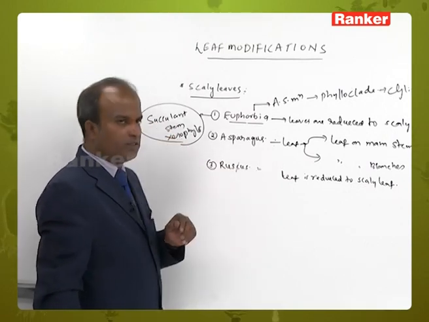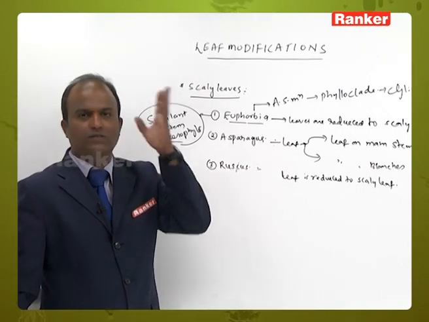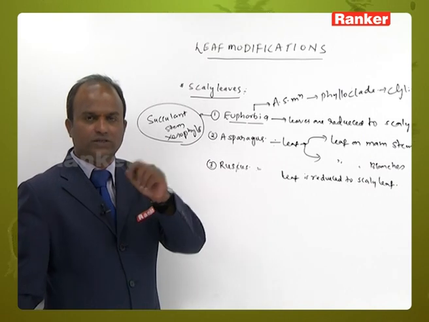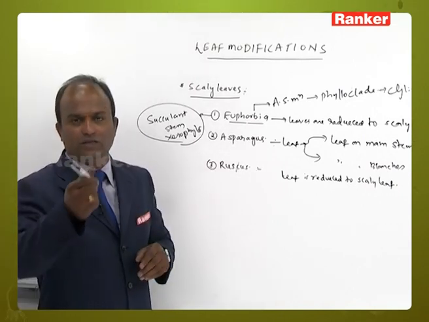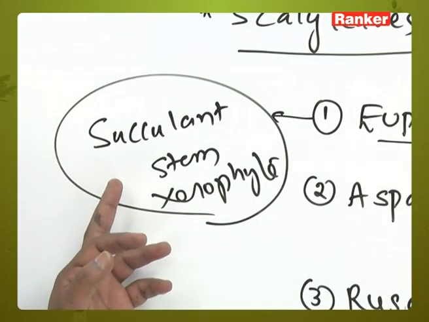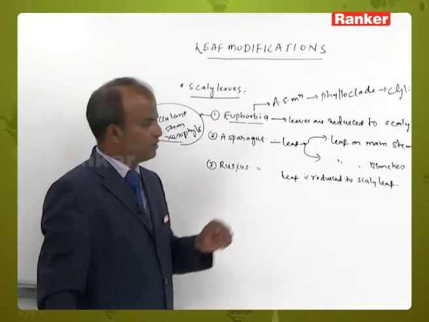Are these succulent xerophytes facing drought conditions externally? Yes, they are facing drought conditions externally. But are they facing drought conditions internally? No. Why? Because they are storing water in the form of mucilage in the stem. And what is another one? Asparagus.